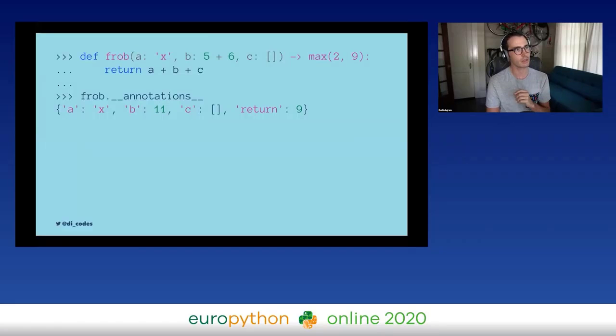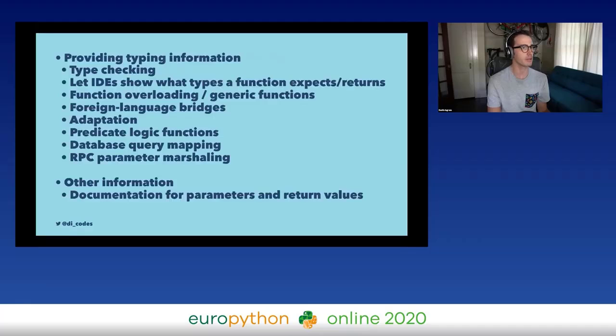So it will actually evaluate the annotations and put them in this nice little dict based on the variable and the return type. I'm not sure what would happen if you were passing an argument named return. I guess that's probably frowned upon. But you would get this annotations dict, and anything that was putting together this function would have access to these annotations. And so this is interesting. And the PEP included a bunch of ideas about what this could be used for, and they all kind of boiled down to typing and then maybe some other stuff like documentation.